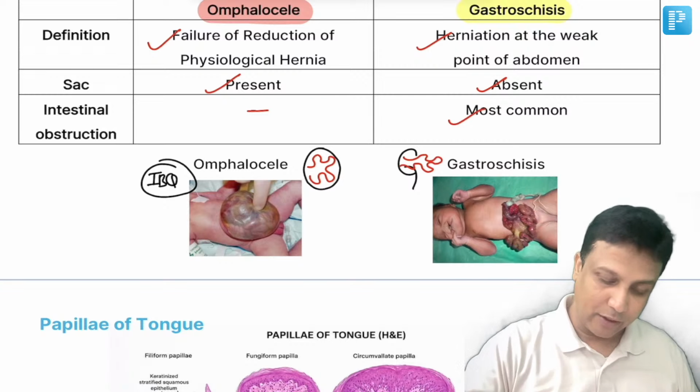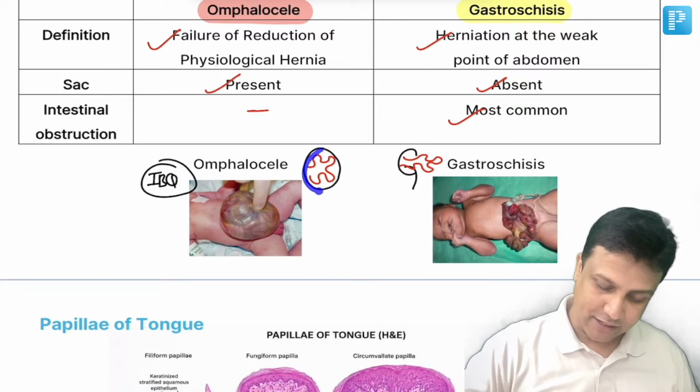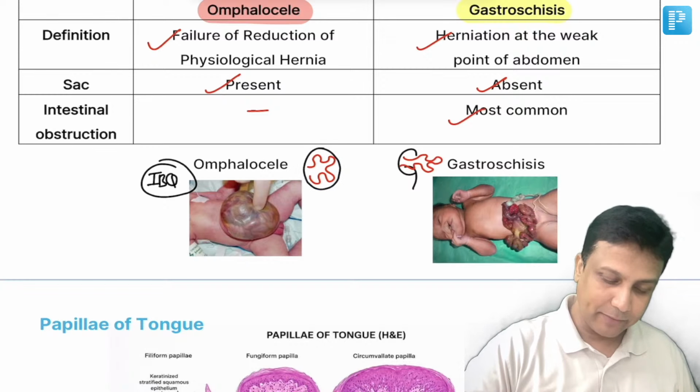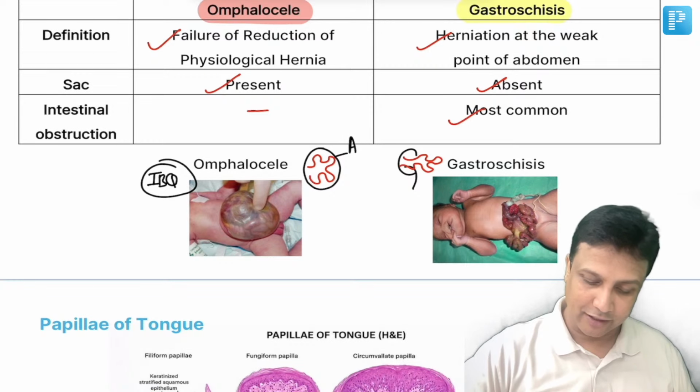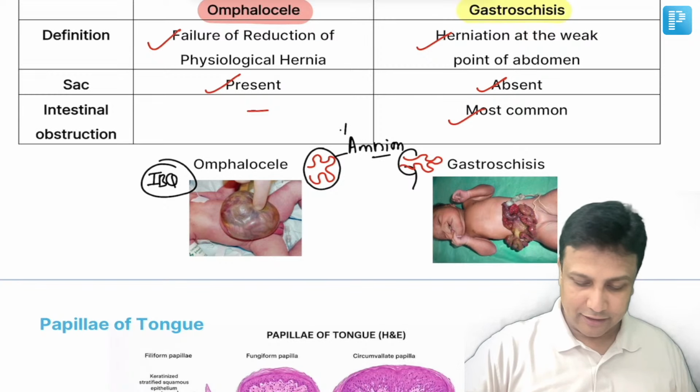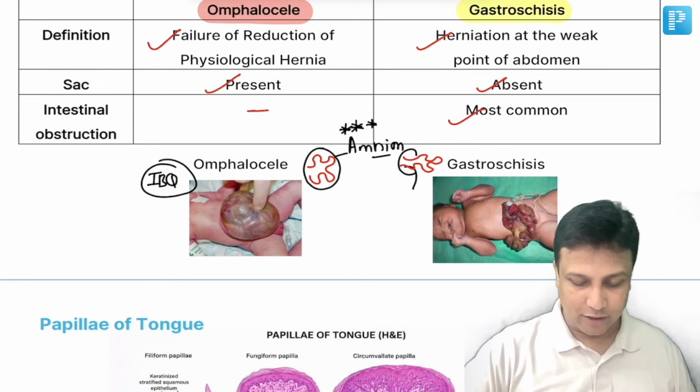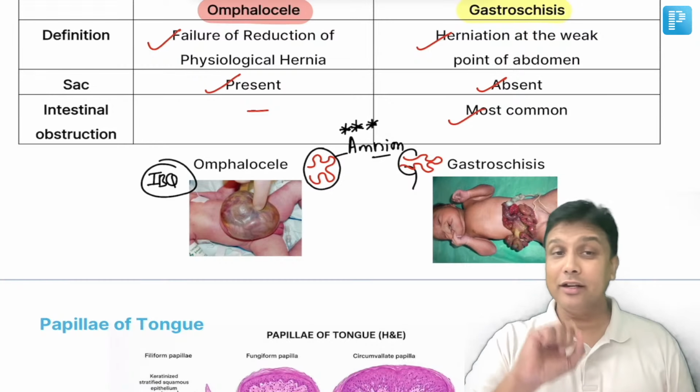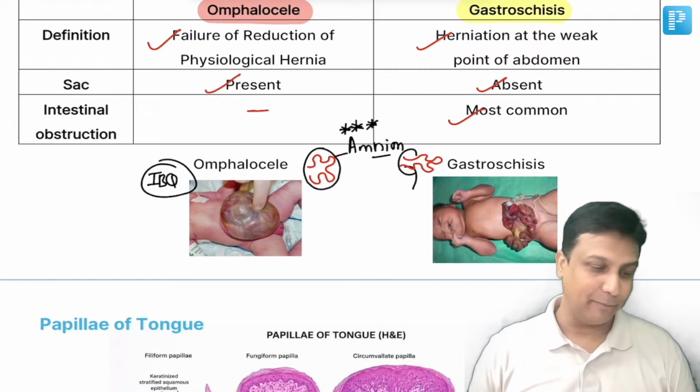The question was about the covering of this omphalocele. What is this outer covering of the omphalocele? Please remember, this outer covering here will be the amnion. So till here, you all must have read this. Now please update there. The outer covering of the omphalocele there will be the amnion.